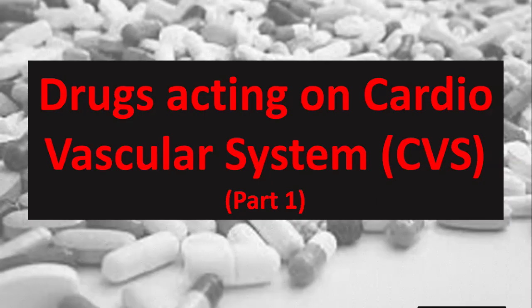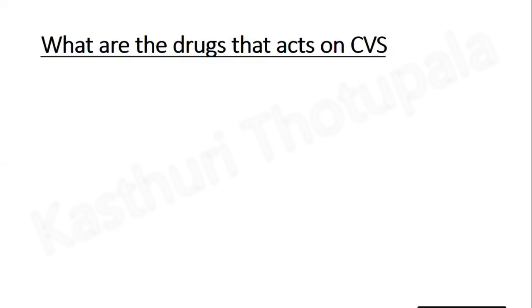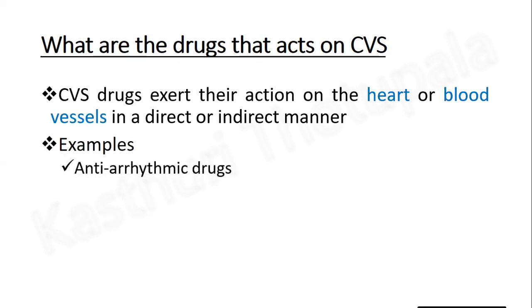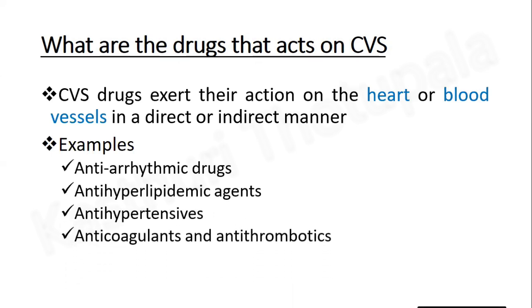Hi everyone, from today's video I am going to explain to you about drugs acting on the cardiovascular system. This is part 1 of the cardiovascular system drugs. So what are the drugs acting on the cardiovascular system? They exert their action on the heart or blood vessels in a direct or indirect manner. Examples are anti-arrhythmic drugs, anti-hyperlipidemic agents, antihypertensives, and anticoagulants and antithrombotics. In this video, I will explain anti-arrhythmic drugs.